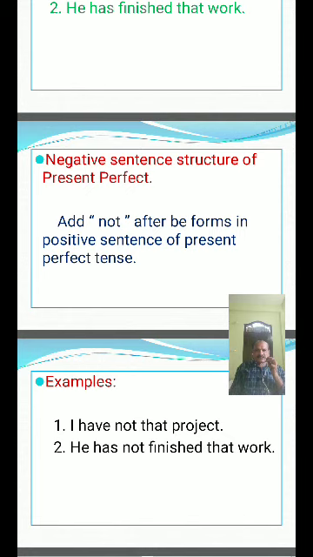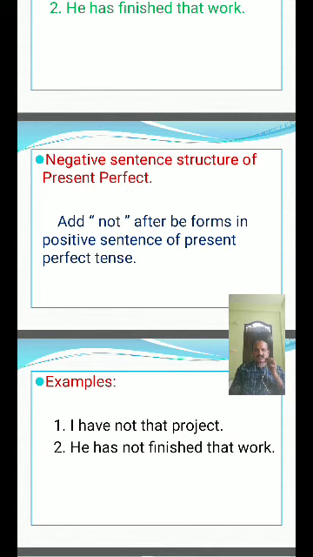What is the positive sentence structure of present perfect tense? I, we, you, they plus have plus verb third form plus object. Now you add not after have. Have not plus verb third form. He, she, it plus has plus not plus verb third form plus object.